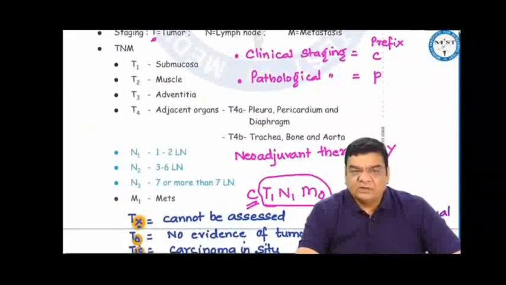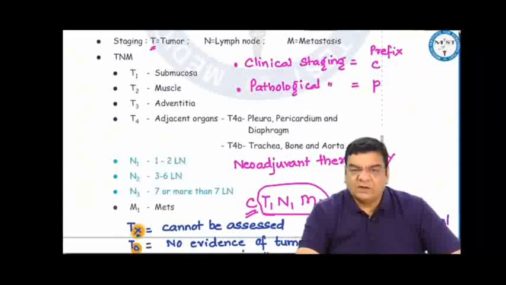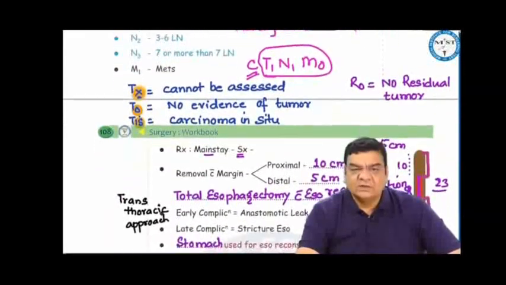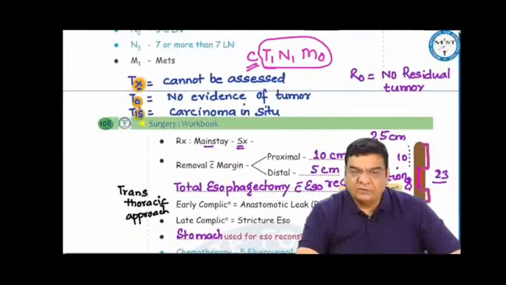T1 submucosa, T2 muscle, T3 adventitia, T4 adjacent organs, T4a pleura, pericardium, diaphragm, T4b trachea, bone, aorta. Prefixes used: C for clinical staging and P for pathological staging. Lymph node staging: N1 is 1 to 2, N2 3 to 6, N3 7 or more than 7. M1 is metastasis. Tx means we cannot assess the tumor. T0 when there is no evidence of tumor, and Tis is carcinoma in situ.